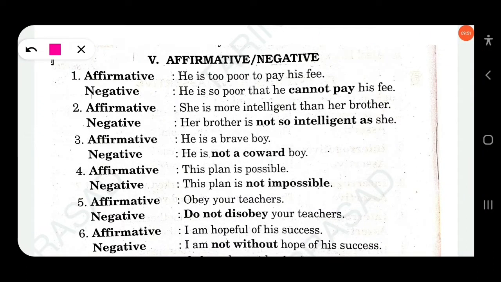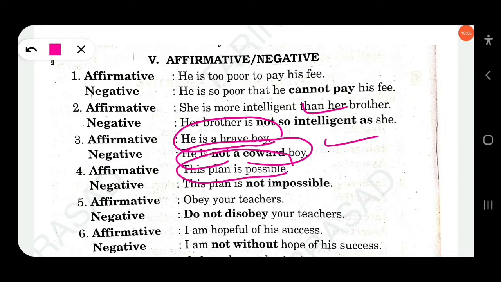Affirmative, here, he is a brave boy. This is affirmative. Without changing its meaning, we will add not. We will make it into negative. He is not a coward boy. Clear? Similarly, this plan is possible. So this is positive. Without changing its meaning, we have to make it into negative. This plan is not impossible. Okay, this plan is not impossible. Clear?